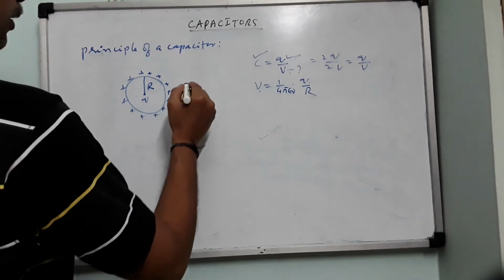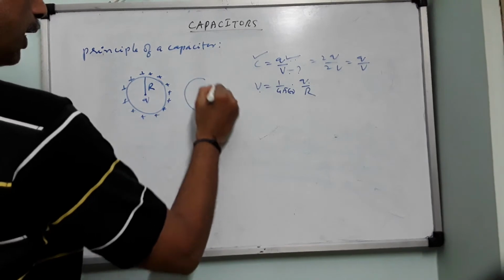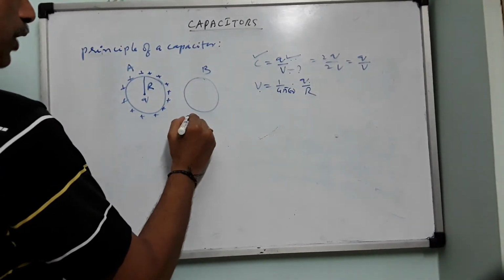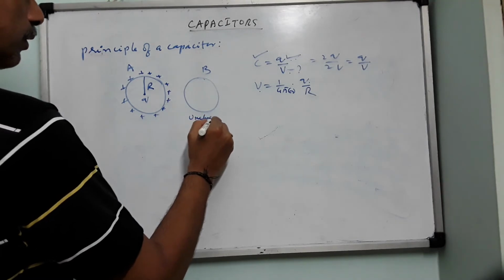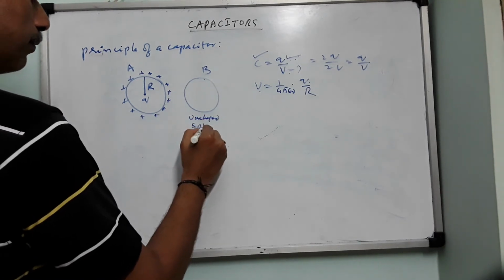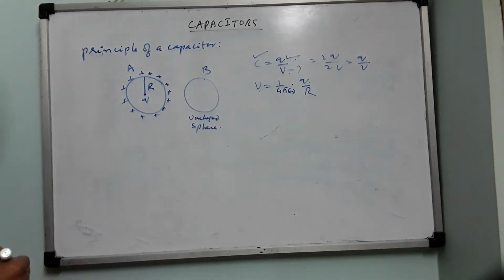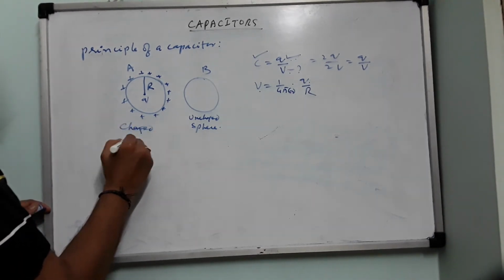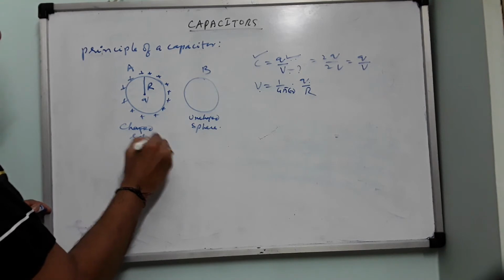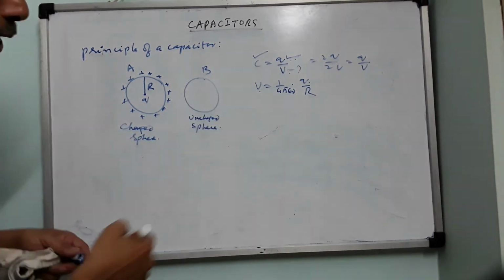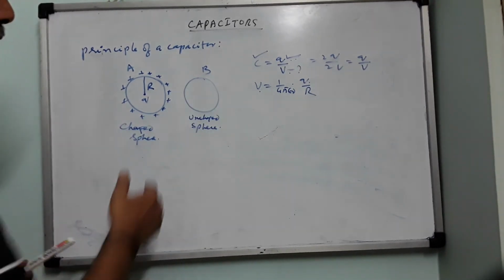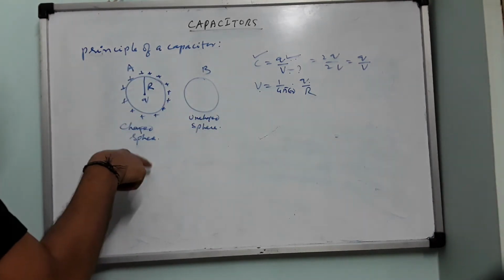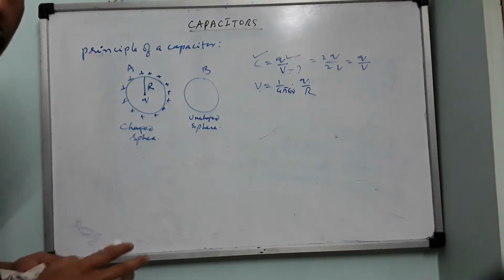Now I bring another conductor. Say this is A and this is B. This is an uncharged sphere. This is a charged sphere. Now it is kept on an insulating stand, so that if any excess charge comes by induction, this also is kept on an insulating stand.